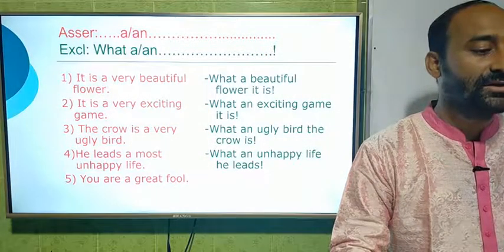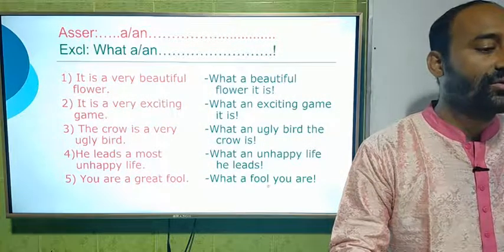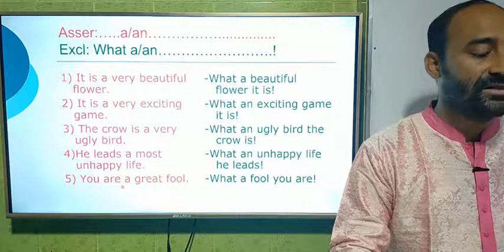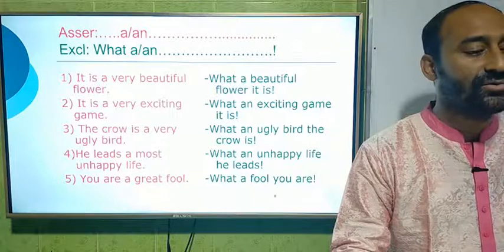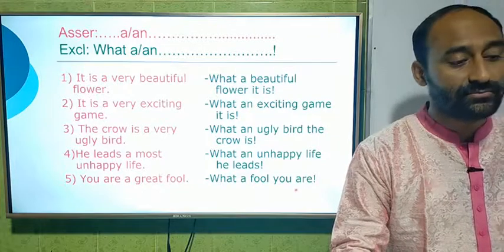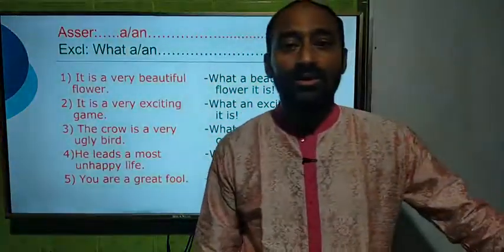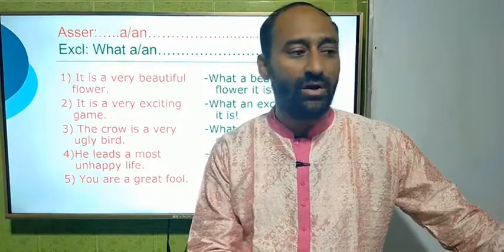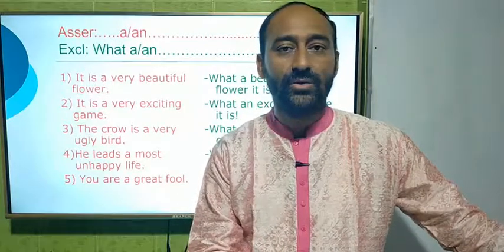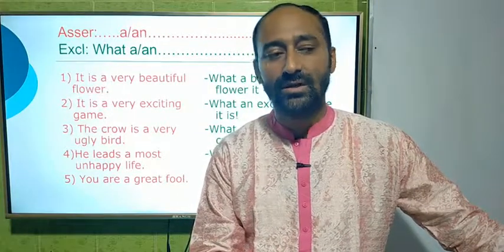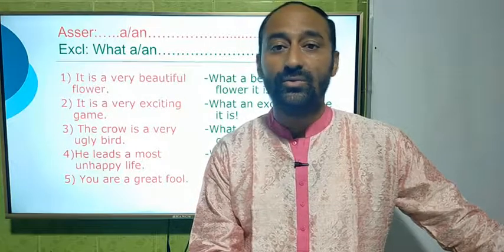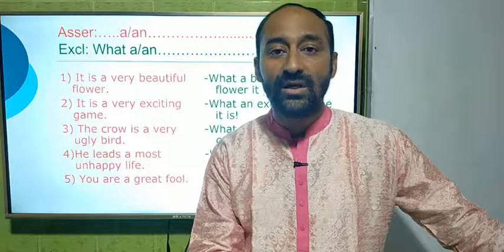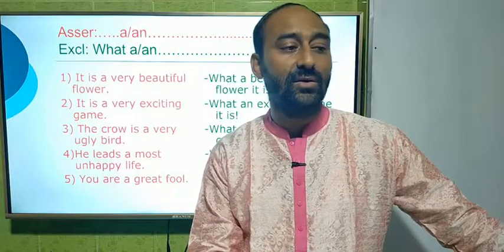So it will be: what a fool, and then the subject, and at last the verb, and after the verb we have to give an exclamation sign. What a fool you are. So dear students, this is the first rule of assertive into exclamatory sentence, and in an assertive sentence we have got a or an. That's why we have to use what. Now we shall see the second rule.